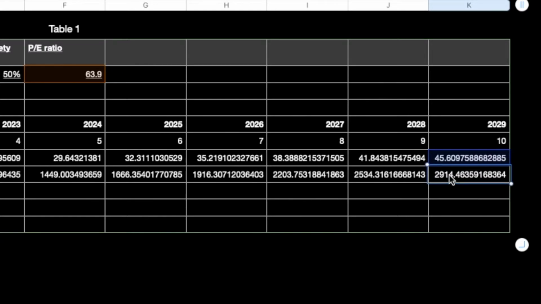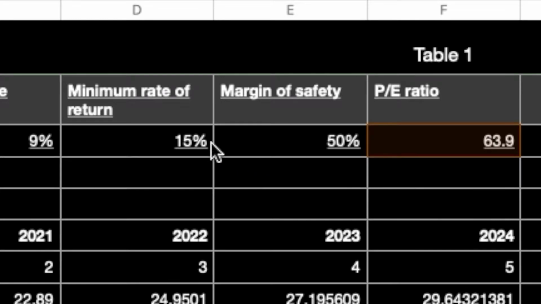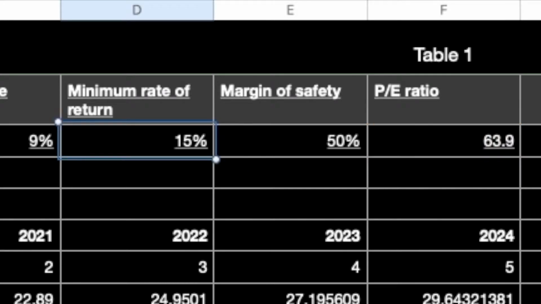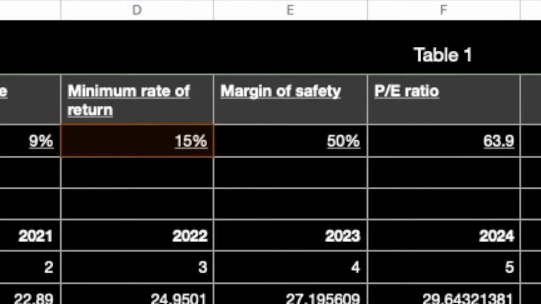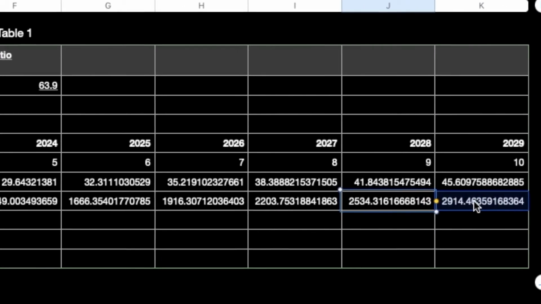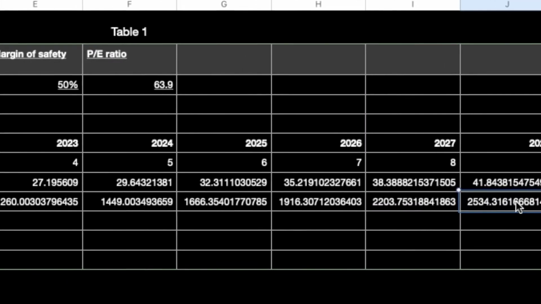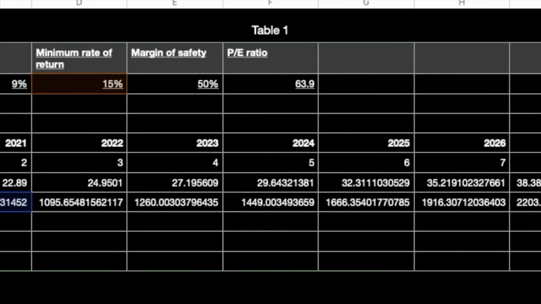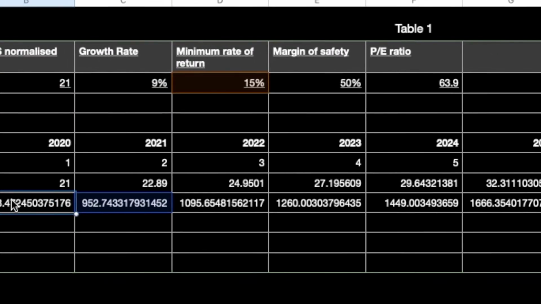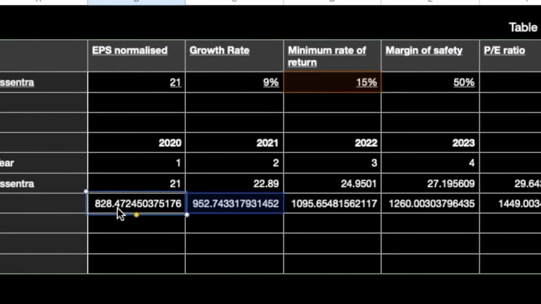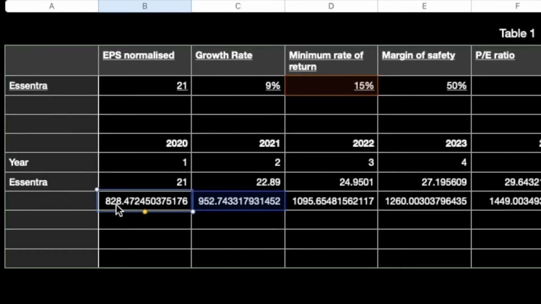And what we want to do is to calculate backwards what the fair value should be. So we said a minimum rate of return for us is 15%. Okay, so if we go down by 15% every year, we come to a price of 828 pence. Okay, so that's the share price of 828 pence.